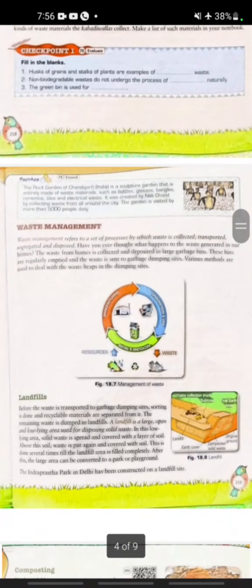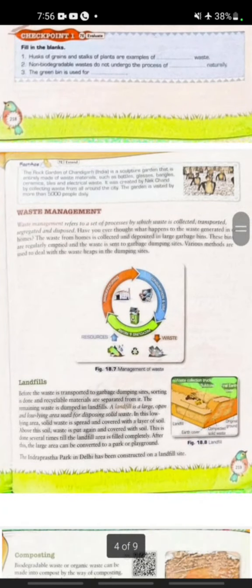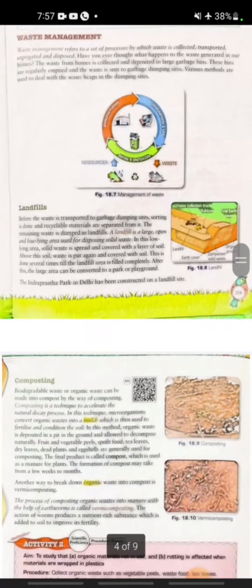Now we discuss waste management. Waste management refers to a set of processes by which waste is collected, transported, segregated and disposed of. Next we discuss landfills. A landfill is a large, open, low-lying area used for disposing of solid waste. Look at this picture 18.8.